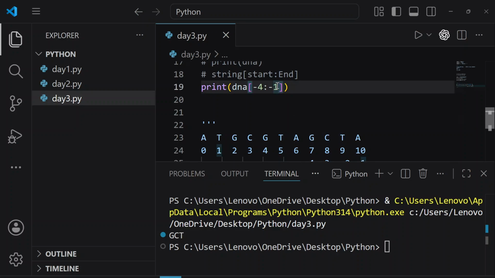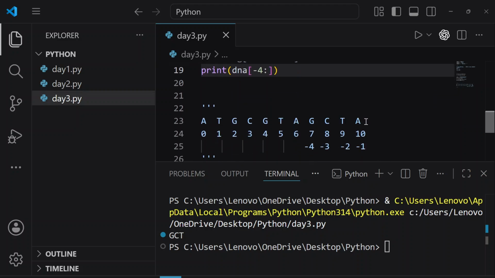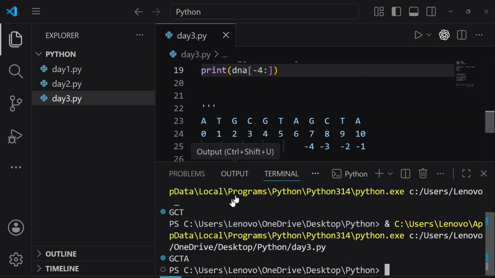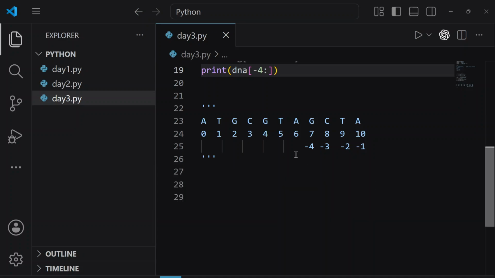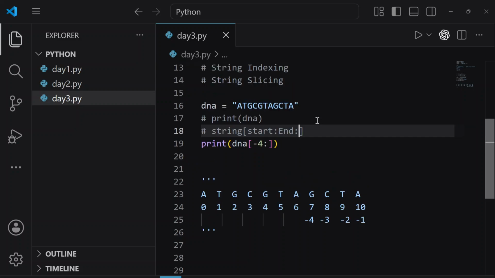If I remove -1, that means we want to print till the end. So this time we are going to see A. Let's run it. So here we are seeing A. Let me tell you one more thing. In this syntax, we learned about the starting index and the ending index. There is one more thing that you can add here, and that is step.